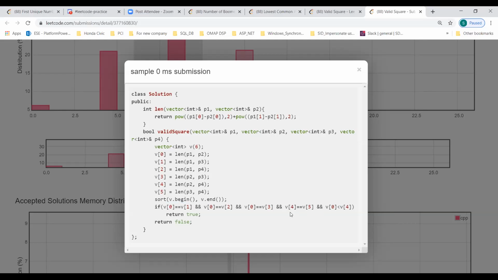Okay. So v0, v1, v0, v2, then v0, v3. So v0, v1, v2, v3 are the sides, and v4, v5 are the diagonals. v4 and v5 and v0 and v4. Okay, so root 2 is going to be less than that side diagonal length. That is second.